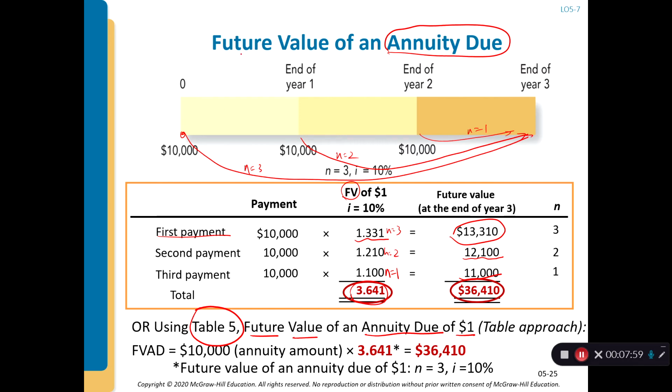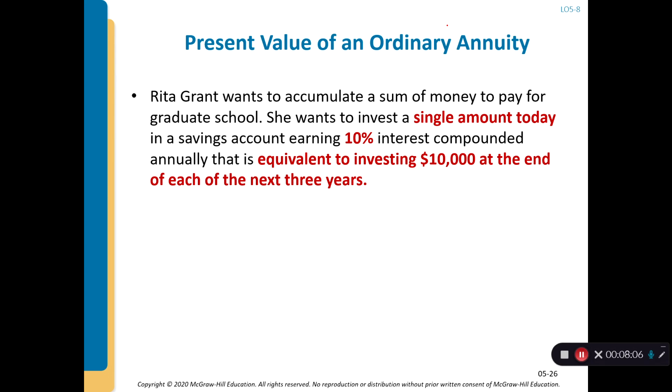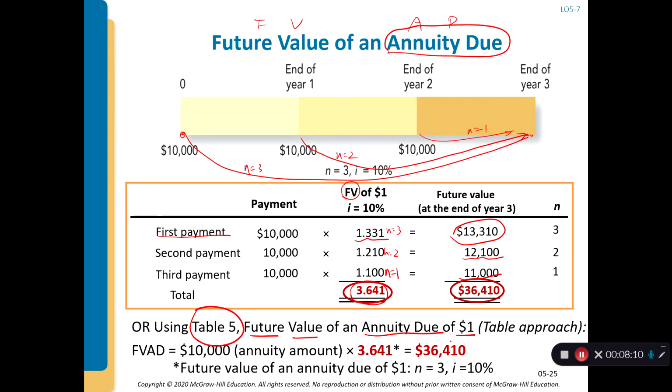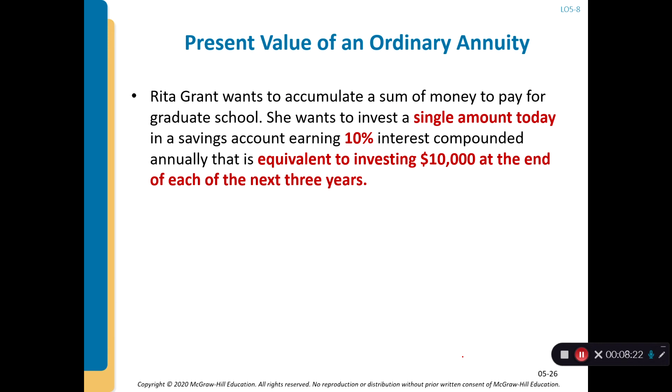From now on I will abbreviate future value of annuity due as FVAD. You can look up that table, find this factor, 3.641, and quickly calculate $36,410.